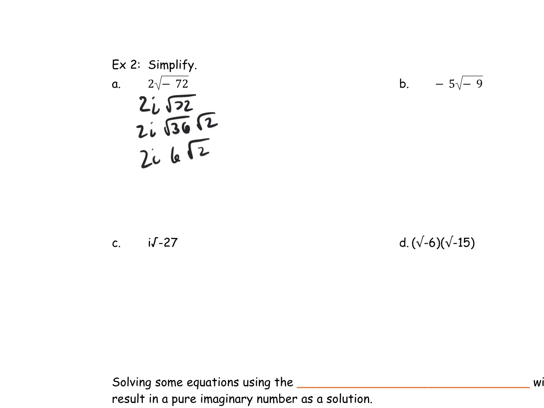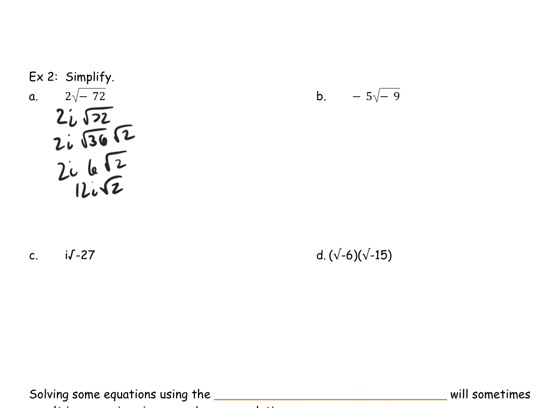Now, the commutative property of multiplication tells me that I don't have to multiply things in the order they are written. I can multiply around things or over things. So 2 times i times 6, really I can just do 2 times 6 to make that 12i, and then I still have the square root of 2 there with it.